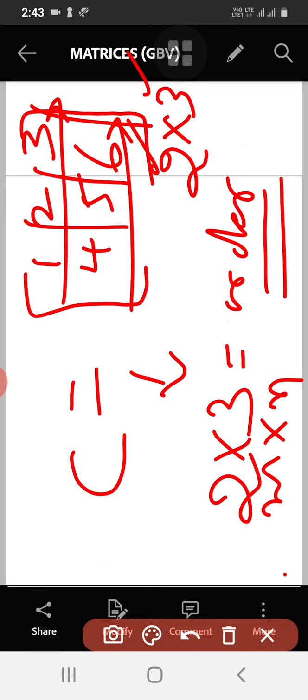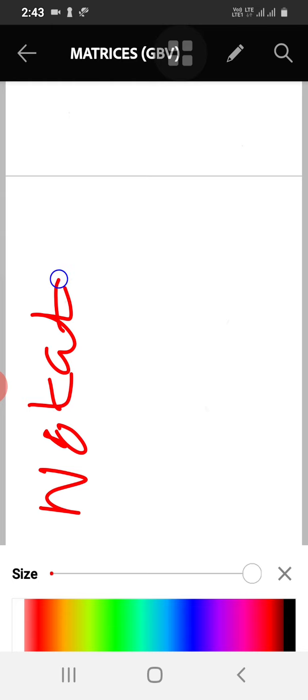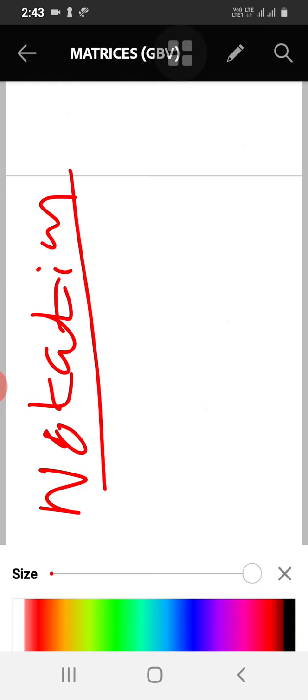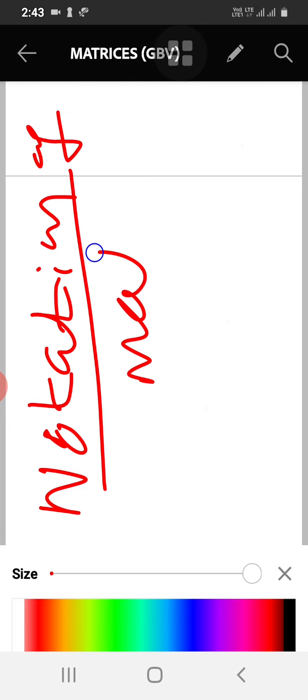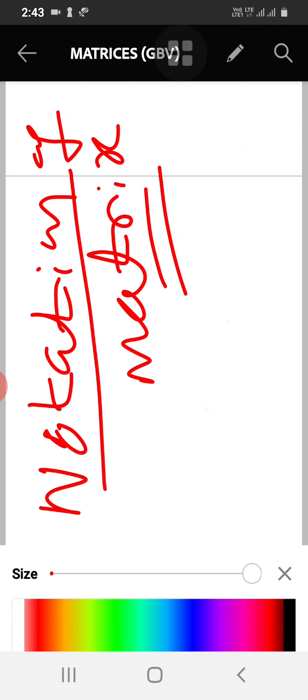Okay. So what is the general notation of a matrix? How do you write the matrix here? I will explain and I will give the notes, so listen carefully to what I am saying.